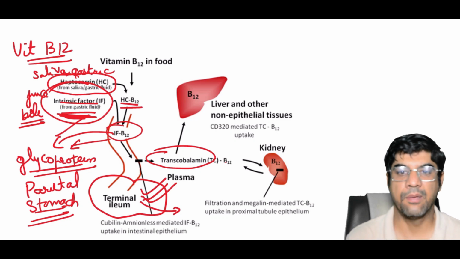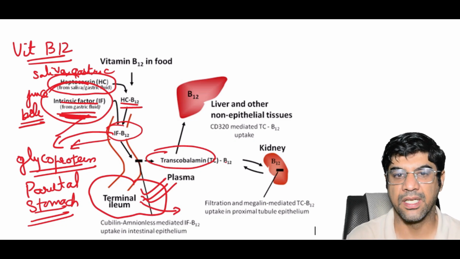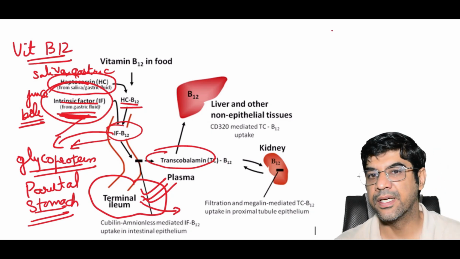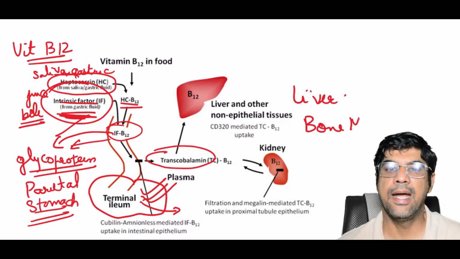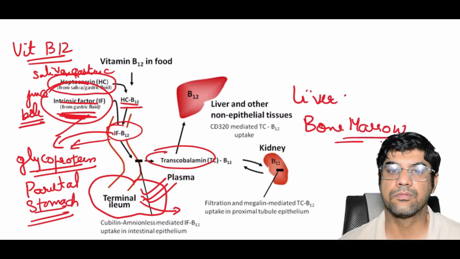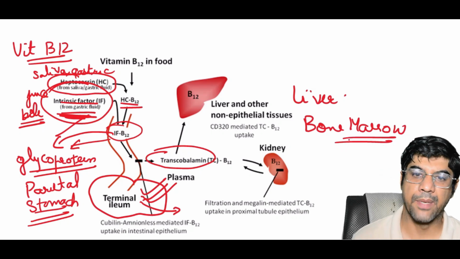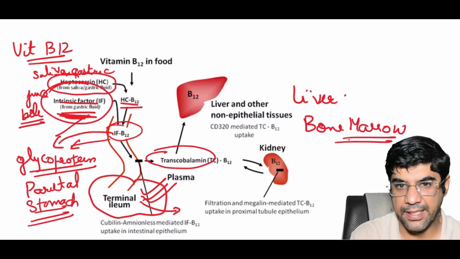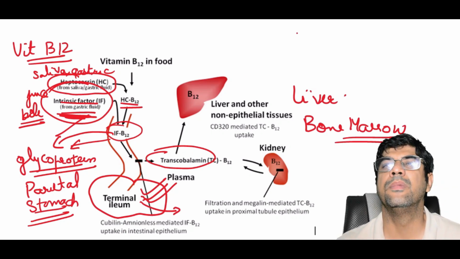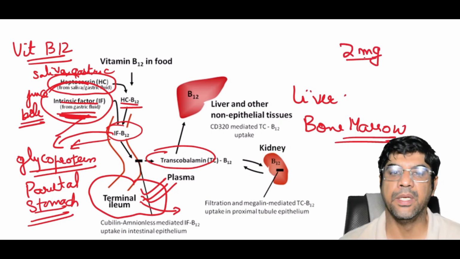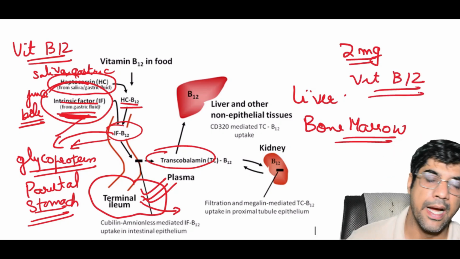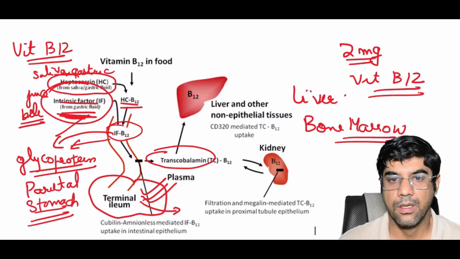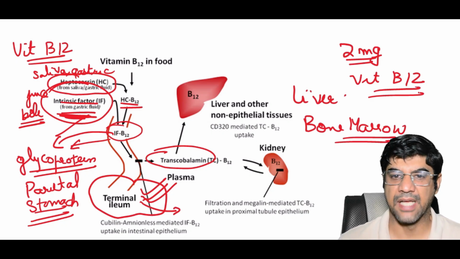This complex is transported via the portal circulation to the liver, bone marrow, and other tissues. The liver is the primary storage site, storing about 2 milligrams of vitamin B12, with additional stores in the kidney, heart, and brain. Vitamin B12 is excreted by the bile.